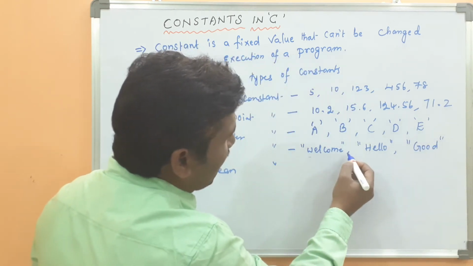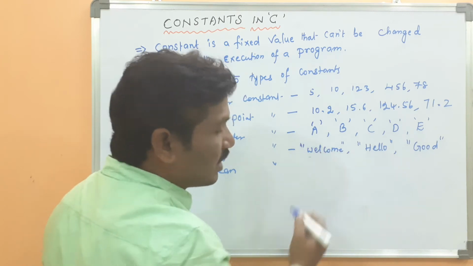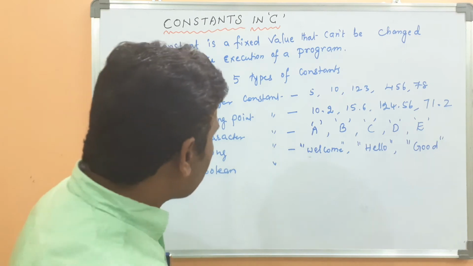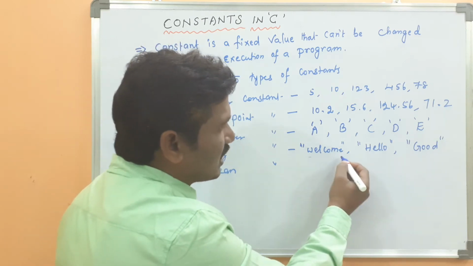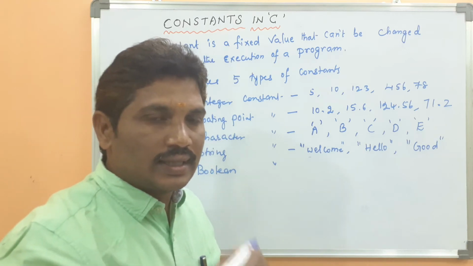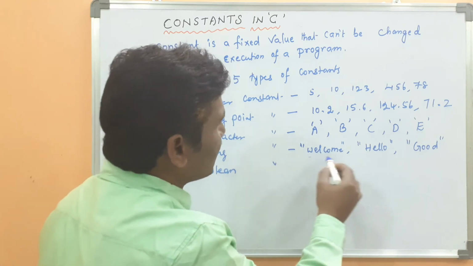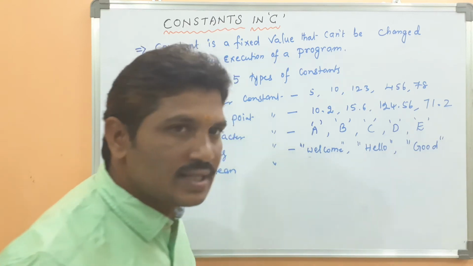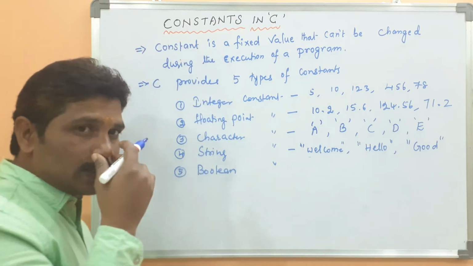The sequence of characters should be enclosed within double quotes. That concept is called a string constant. Here, all these are examples of string constant.